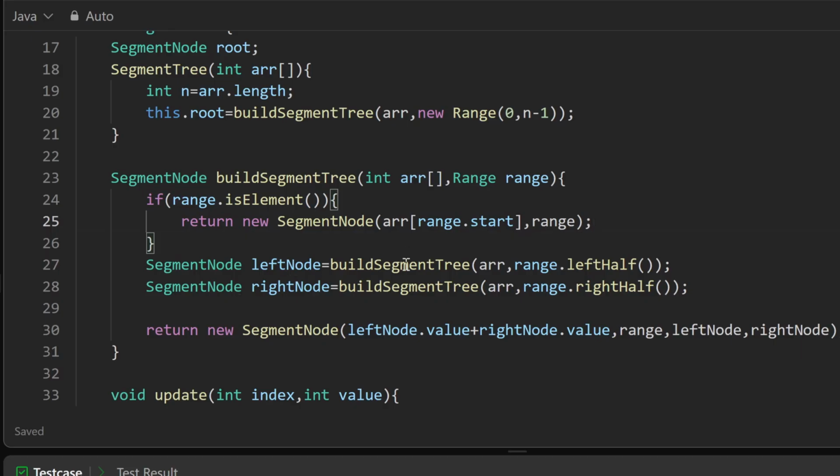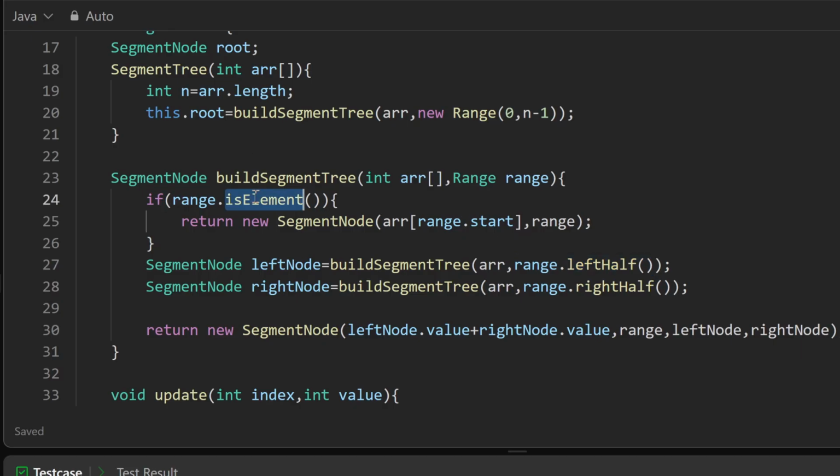Now the recursive call for the left and the right side. So I'm calling the build segment tree for the left side. For the left side, the array I'm passing is the same, and the range is the left half. So we'll see in the implementation of the range class how the left half and right half are calculated, and how we check if it is a single element.